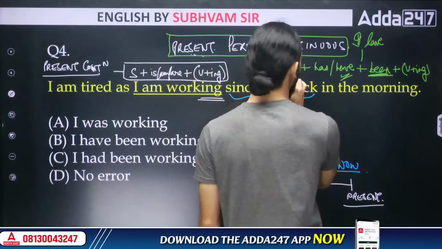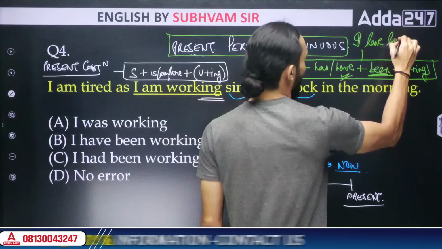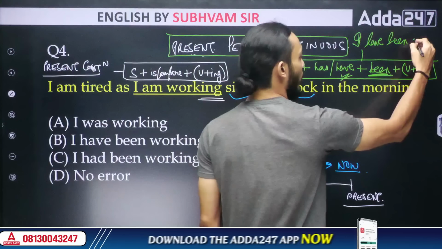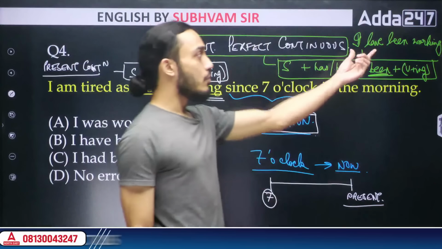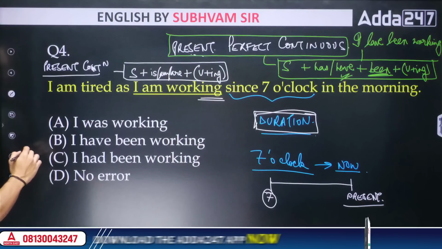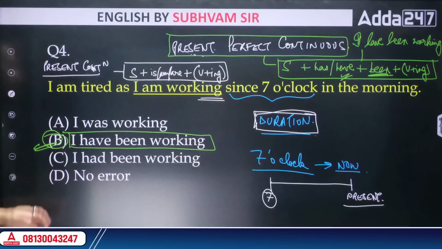All right, we have to use this structure. If I follow the structure, I have been, and then I have to write work in the ing form, that will be I have been working. So this underlined part has to be written as I have been working, and that is available in option B. This is your answer.